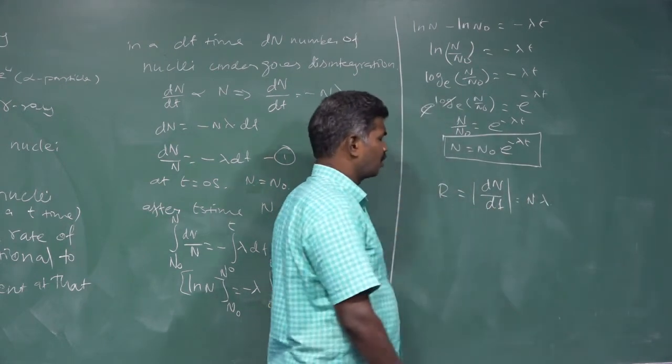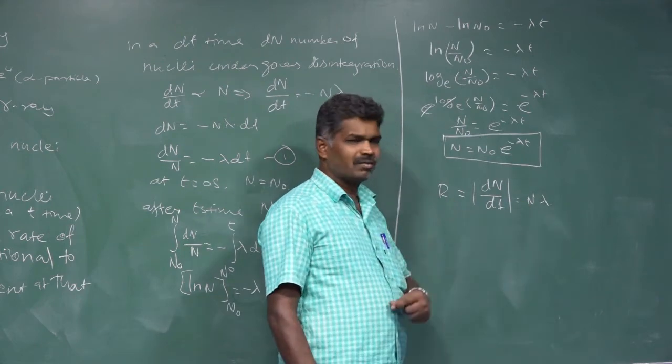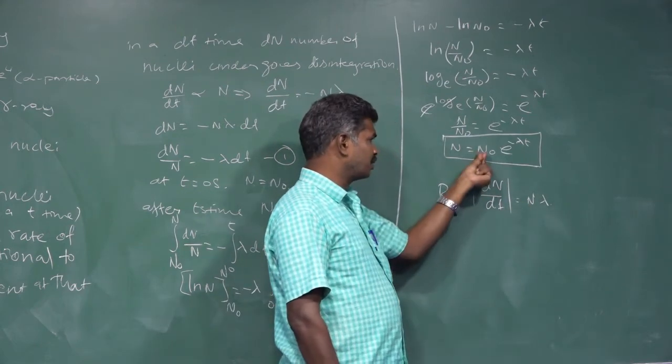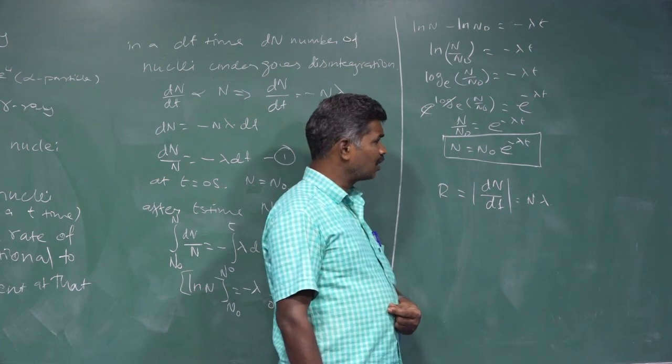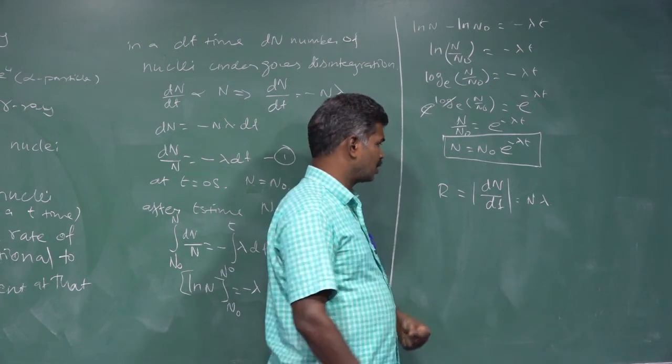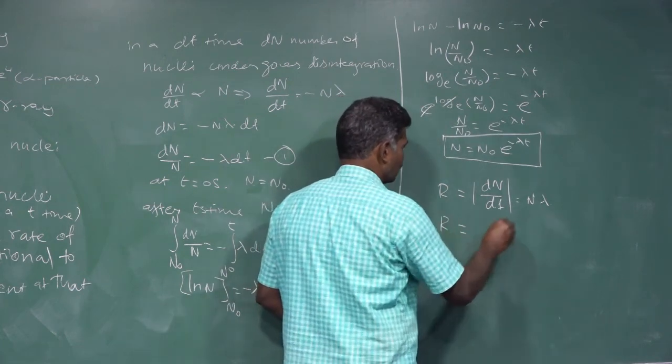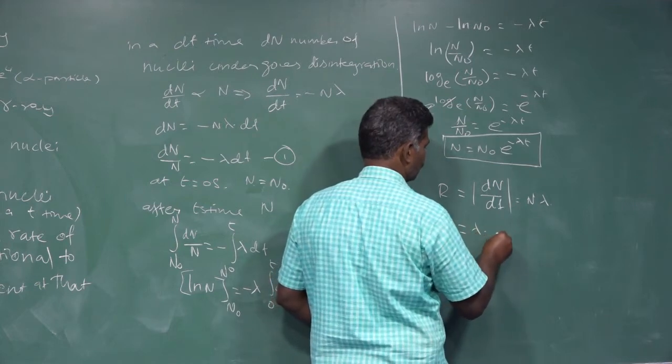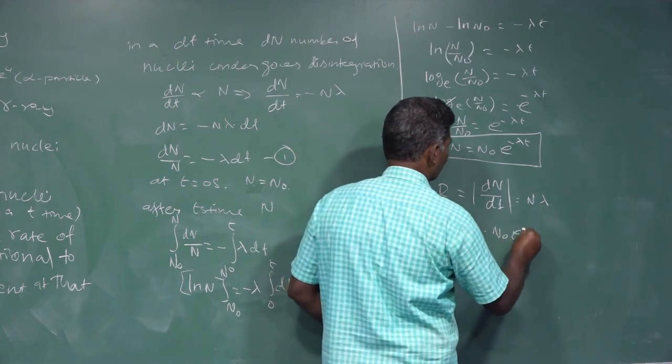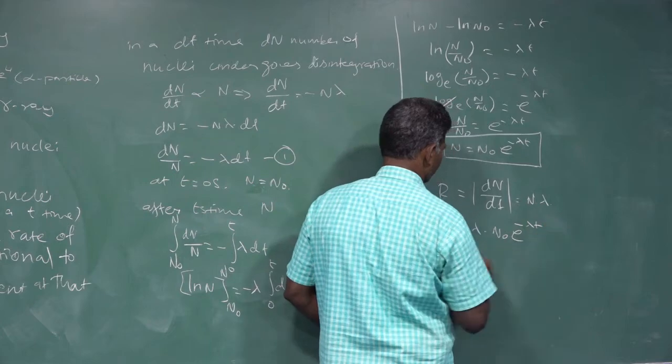For N we can substitute N naught e to the power minus lambda t. So R is equal to lambda into N naught e to the power minus lambda t.